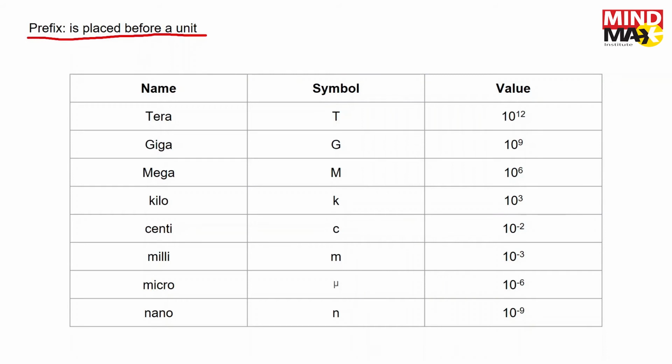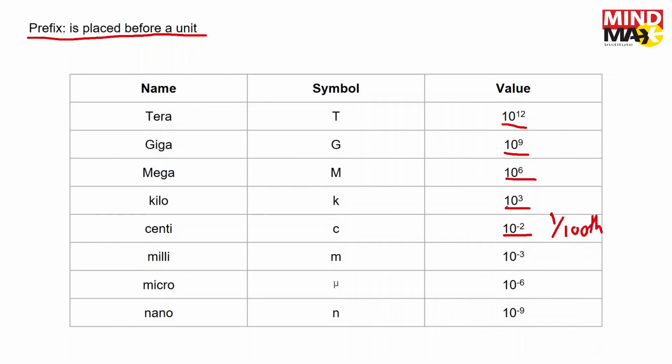If we say tera anything, that means it's 10 to the power 12 times of that unit. Giga means 10 to the power 9 times of that unit. Mega means 10 to the power 6 times of that unit. Kilo means 10 to the power 3 times of that unit. Centi means 1 by 100th of that unit, 10 to the power minus 2.